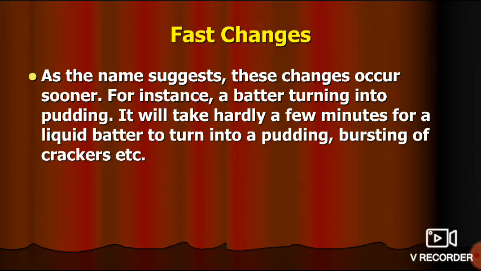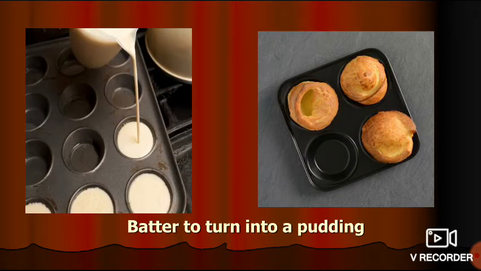Now we will discuss fast changes. As the name suggests, these changes occur sooner. They occur very fast, and many examples are there, like batter turning into pudding, which takes very little time. Another example, like we are bursting crackers on Diwali. As soon as you put fire on crackers, it takes 2-3 seconds, and it bursts. So you can say that these are examples of very fast changes. See here, crackers.